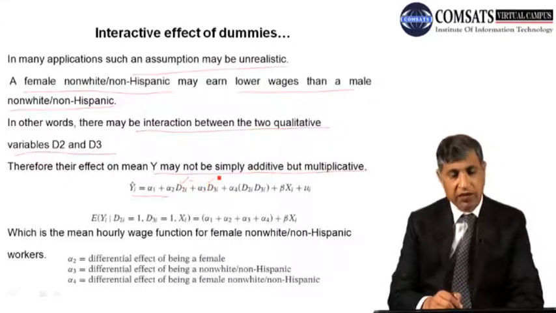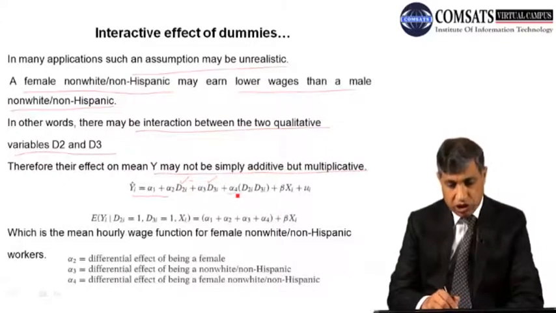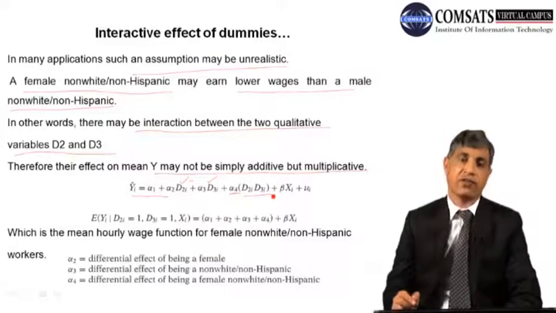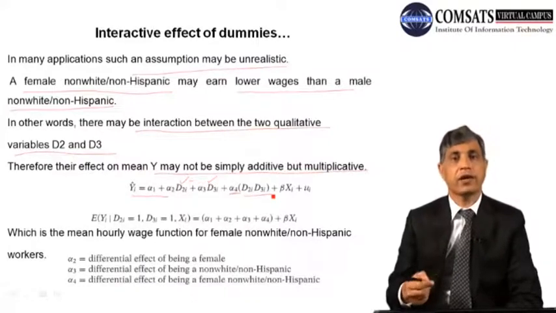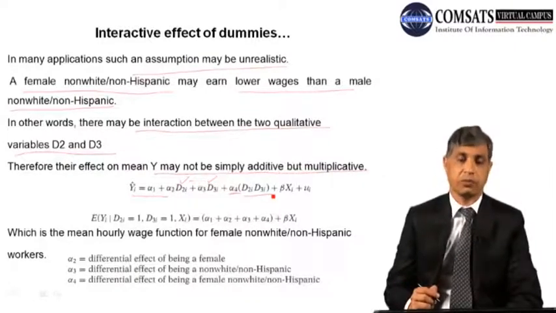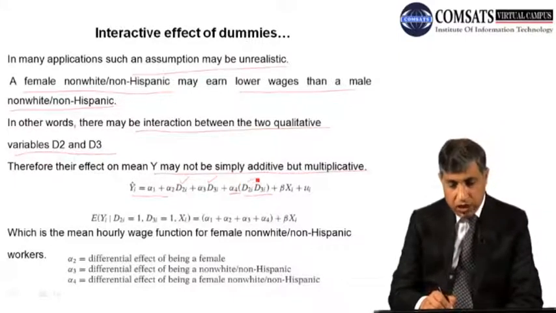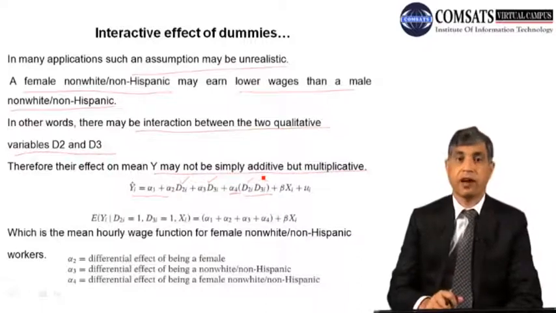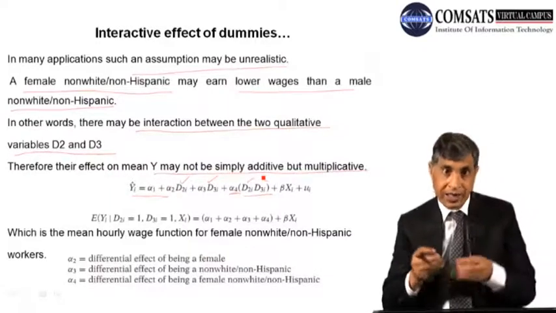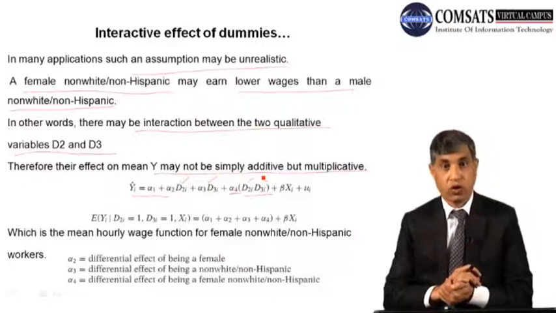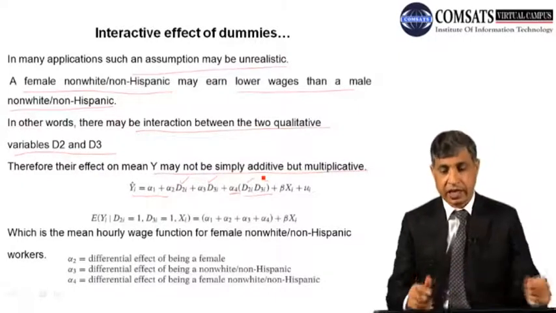This also has an independent effect. But look at the position of alpha 4. Now alpha 1, alpha 2 are just for the discrimination of the parameter. Now look at this, D2 and D3 are in multiplicative form. Now they are interacting with each other, so we have to interpret it in another way.